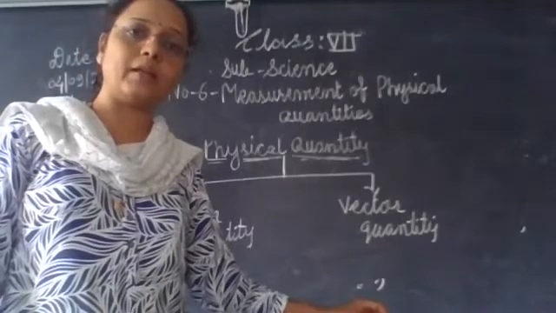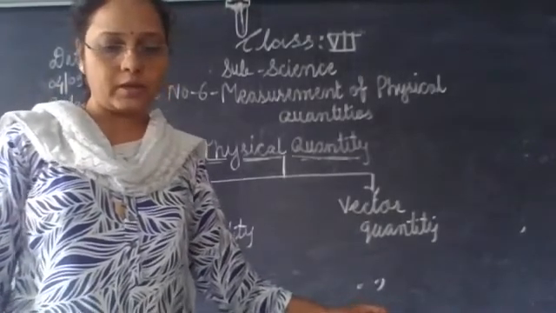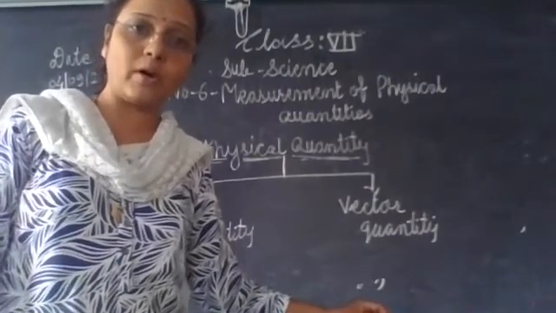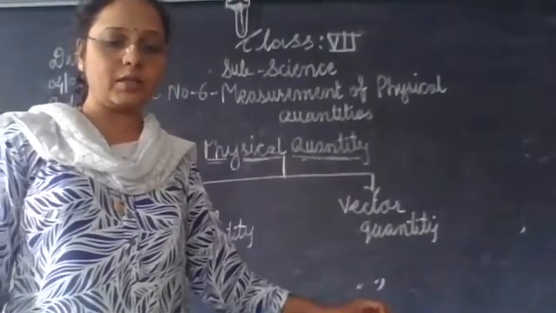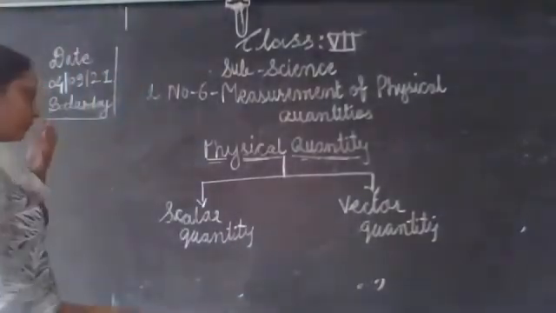The fever means the temperature of the body is 100 degrees Fahrenheit, etc. These are scalar quantities. Which are the scalar quantities?